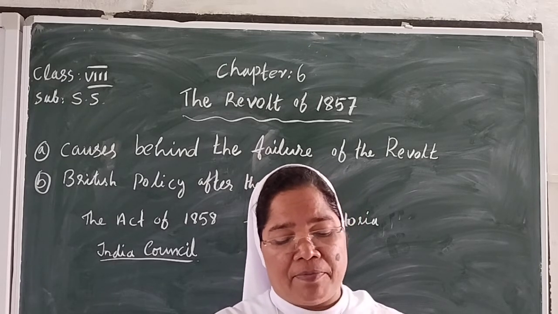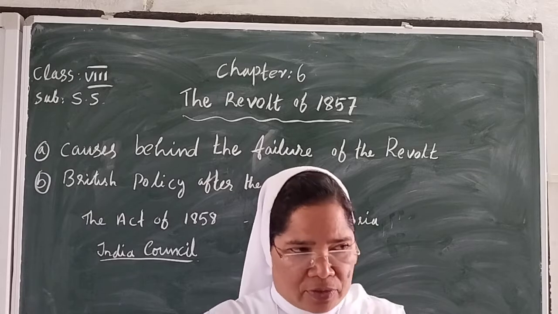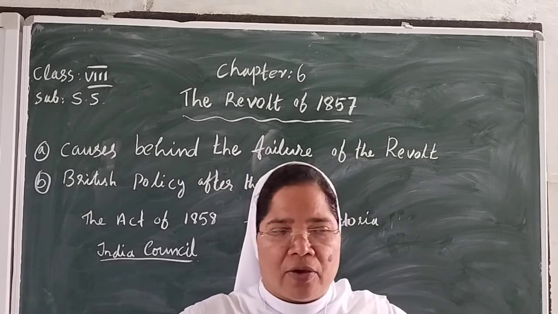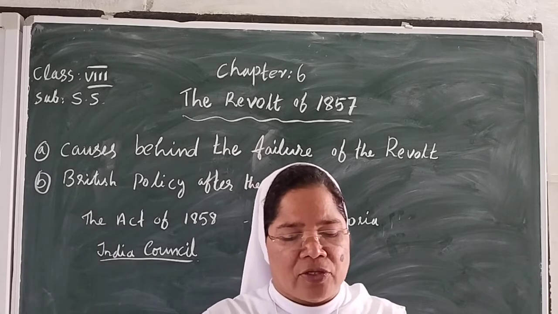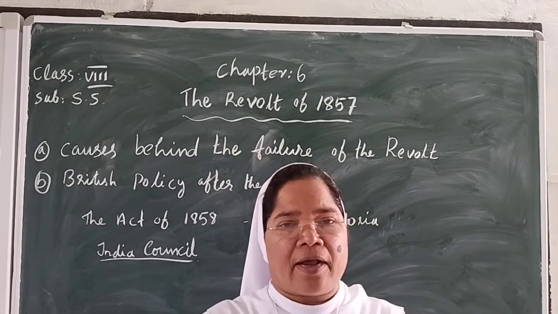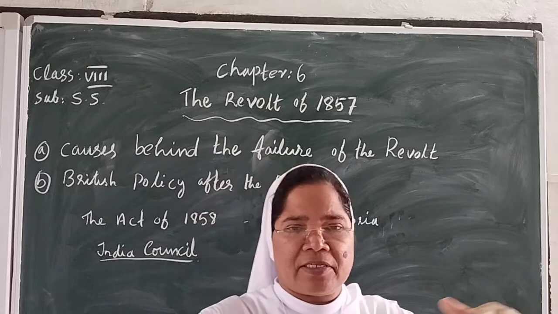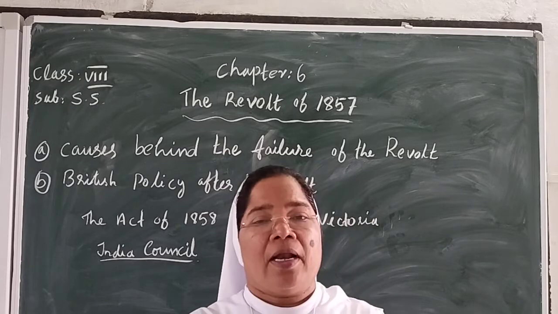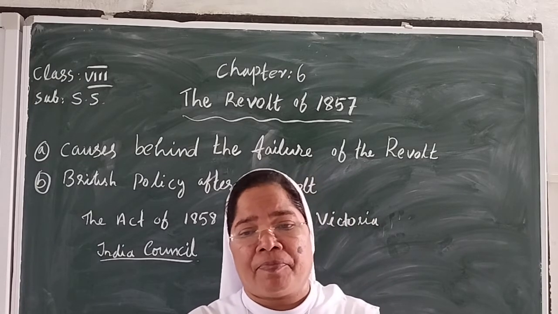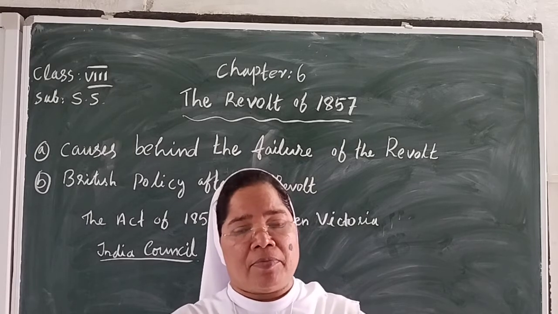He was assisted by an advisory body, which means some councillors. So they called it the India Council. Like there is a minister, and the minister has some councillors also.